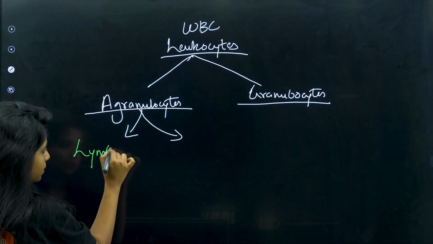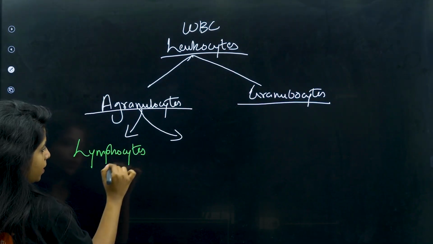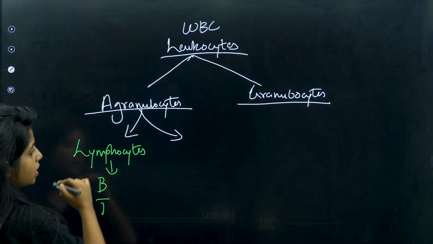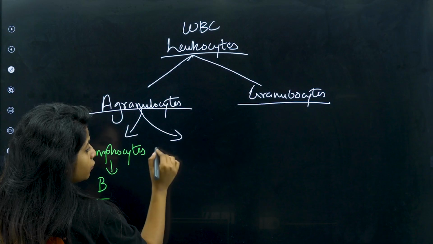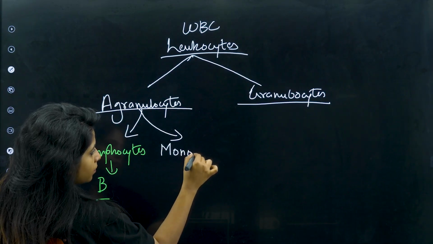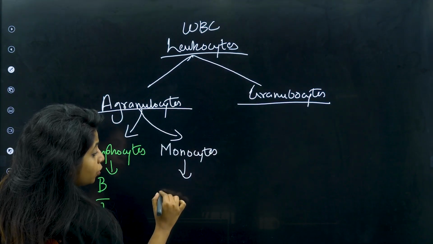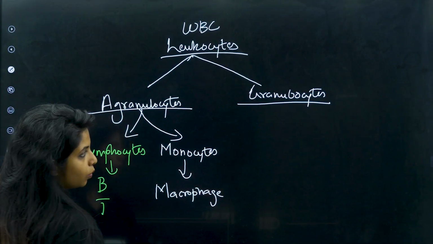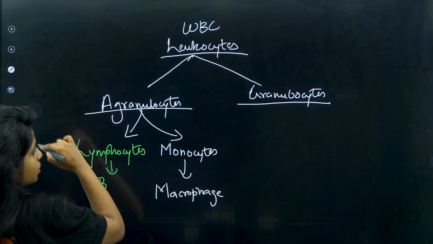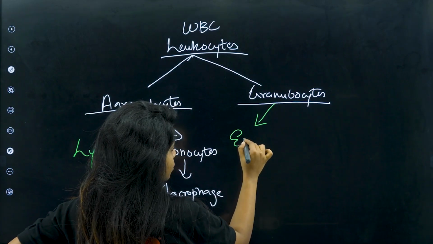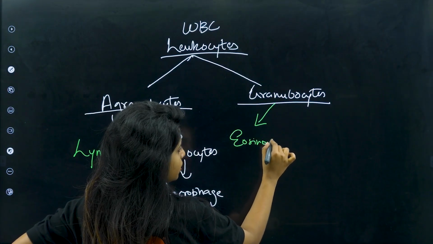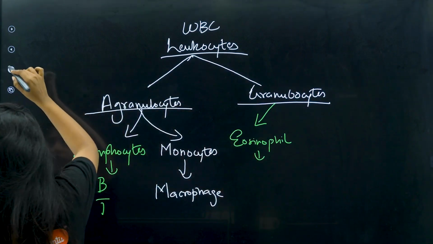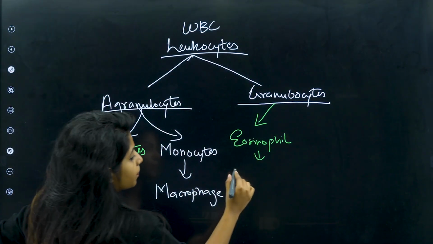One is lymphocytes. Under lymphocytes come two, B and T lymphocytes. Going ahead, apart from lymphocytes, we have monocytes. These monocytes, when they get into tissues, they become macrophages. Now talking about granulocytes, we have eosinophils.